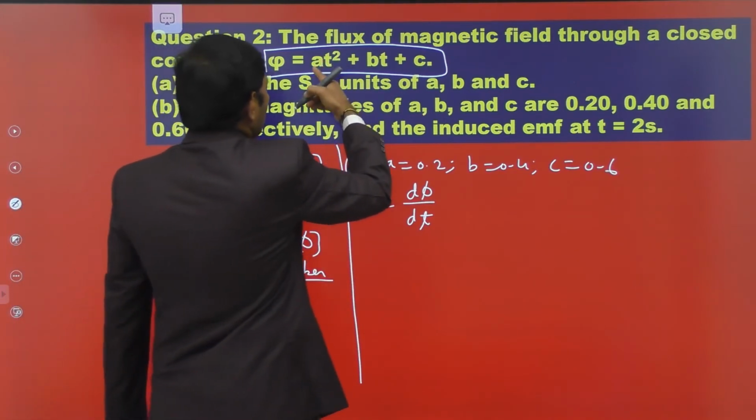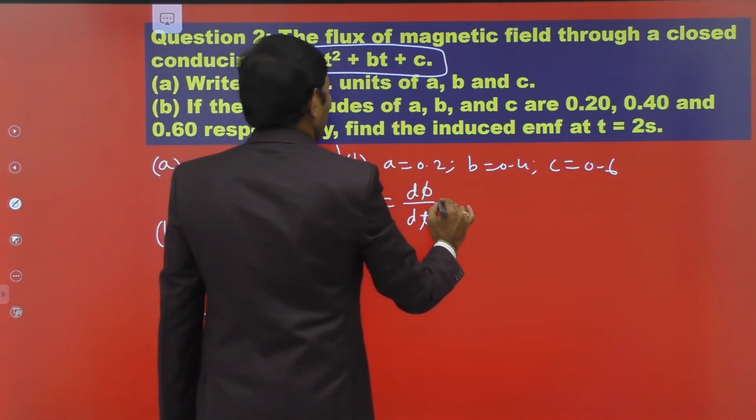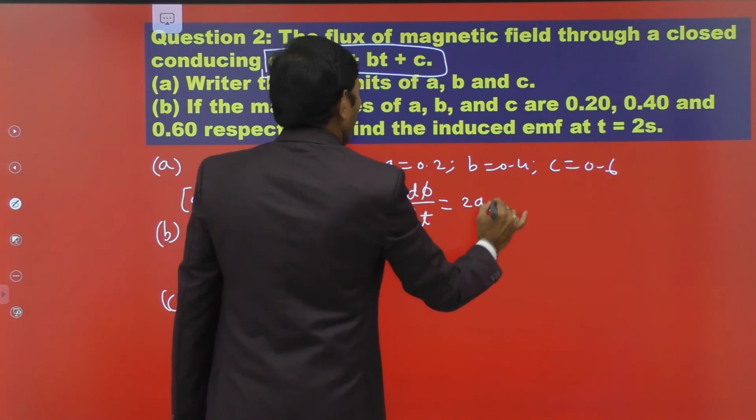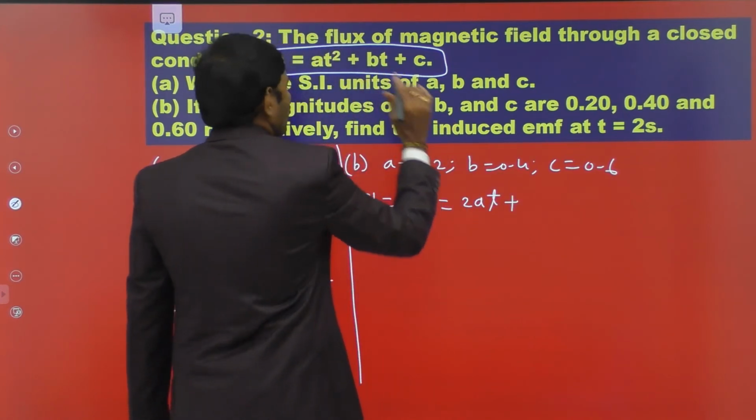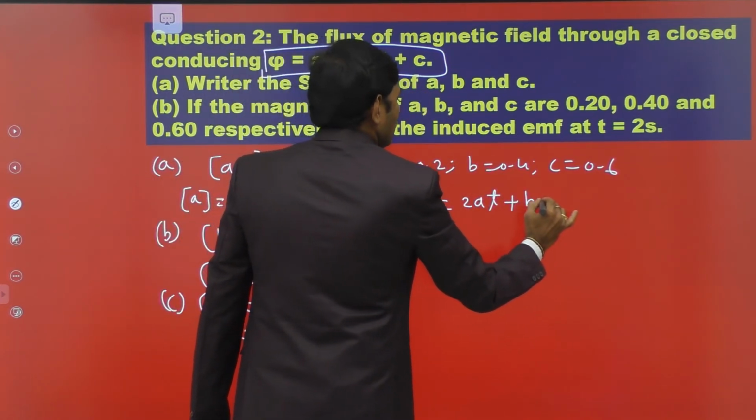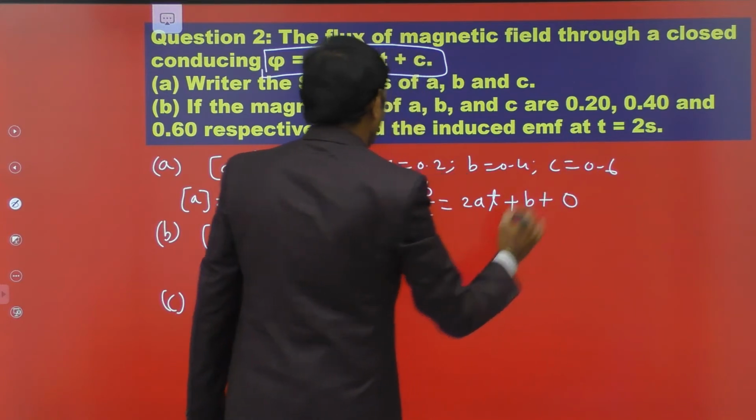Differentiating the above equation: the differentiation of AT squared is 2AT, plus the differentiation of BT is B, plus the differentiation of a constant is 0.